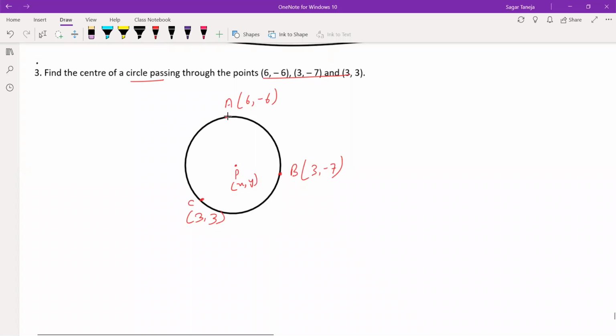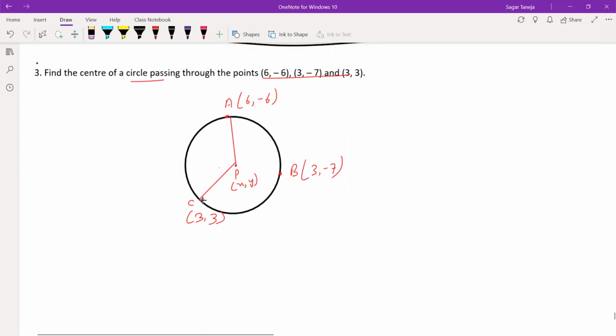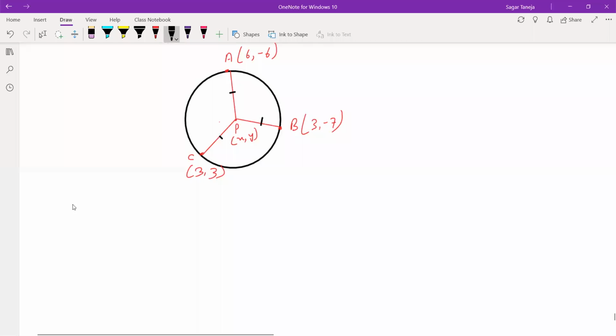Now we know that these all are going to make radii. One more radius. So these all are radii of the same circle. So here we can use the distance formula. AP is equal to PB.